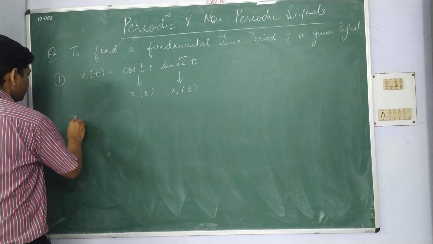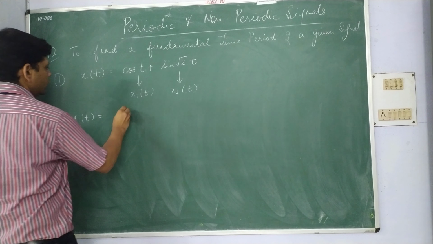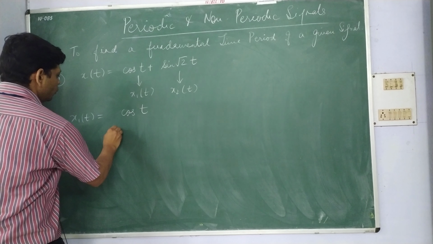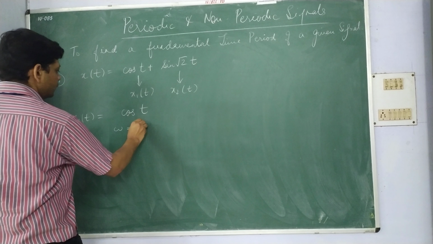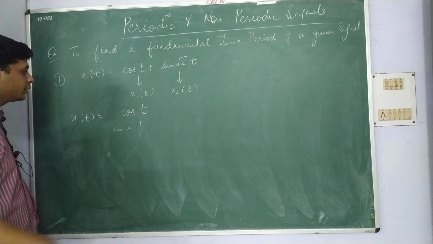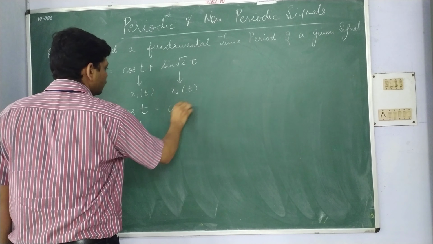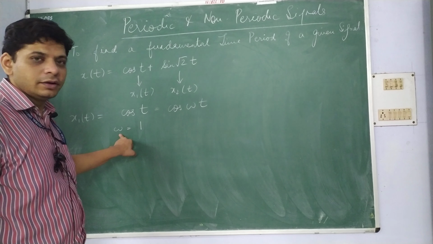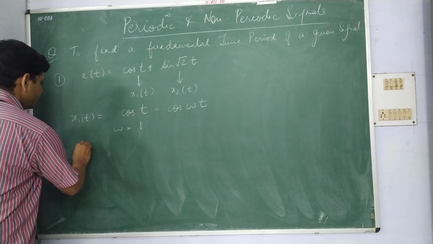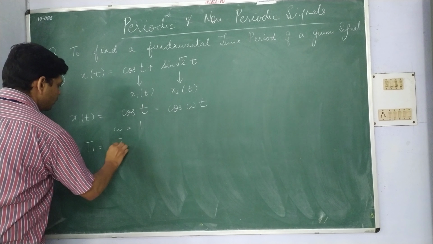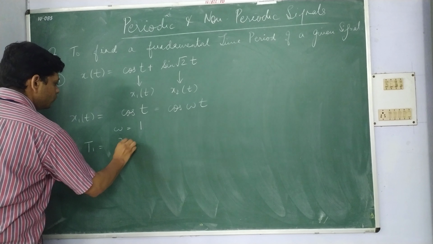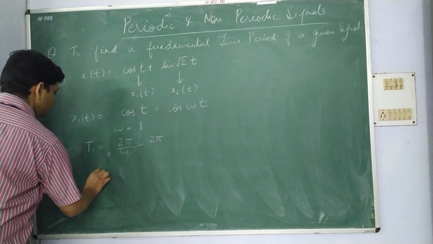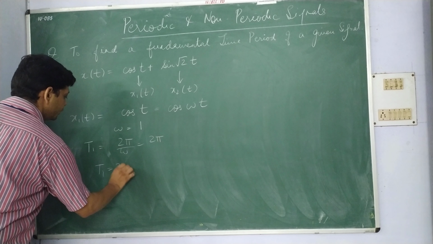For x1(t), we have cos of t. Here omega will be 1, if we compare this cos t with the standard cos omega t. So we can say that T1, the time period of this particular signal cos t, will be 2 pi by omega, that will be equal to 2 pi. So T1 will be equal to 2 pi.